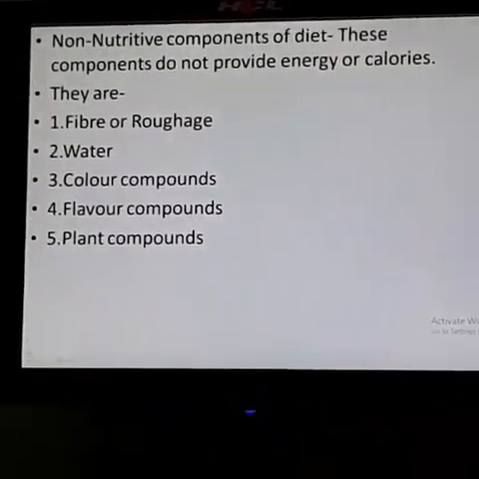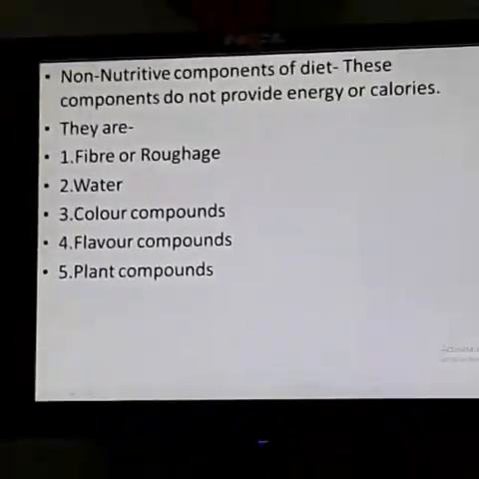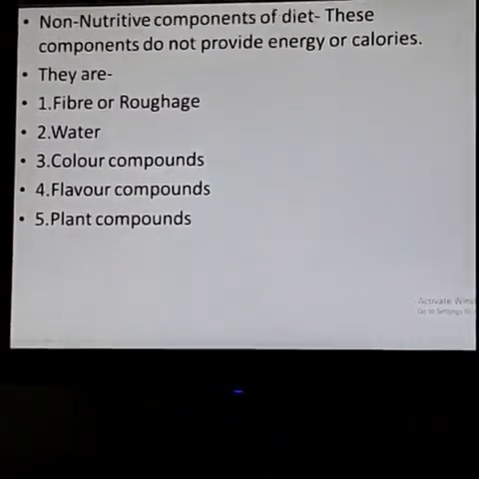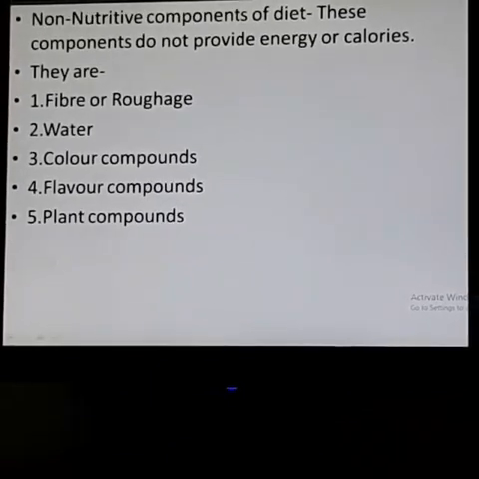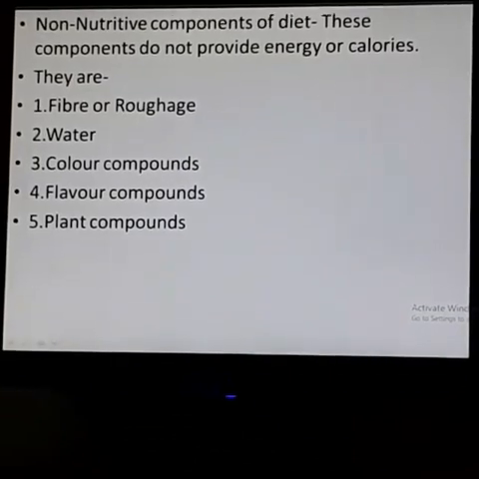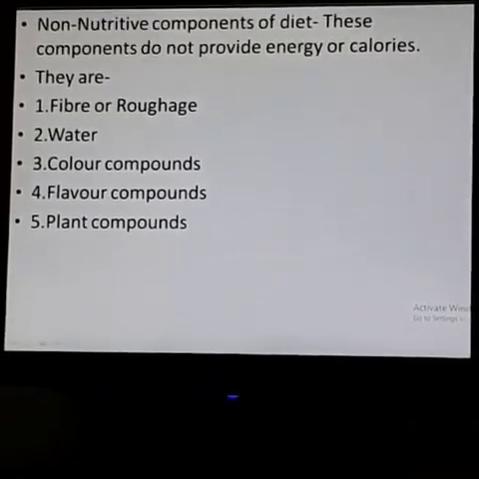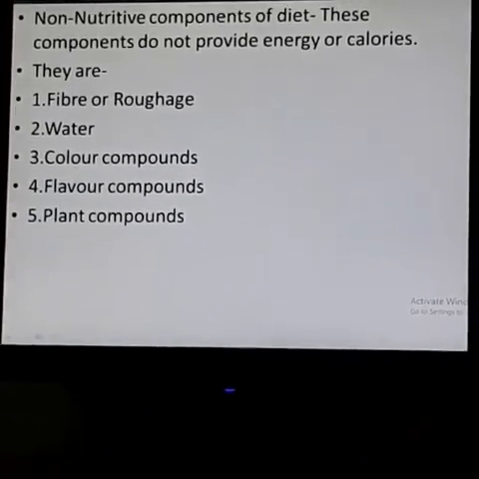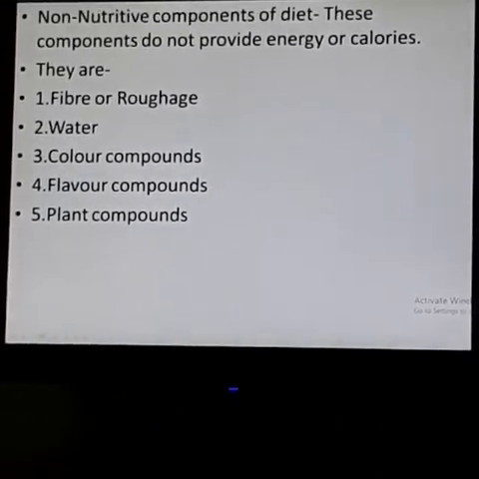There are two types of fibers. The first one is soluble fiber and the second one is insoluble fiber. Soluble fiber dissolves in water easily, but insoluble fiber cannot dissolve in water. Soluble fibers reduce the blood sugar and the amount of cholesterol in our body.